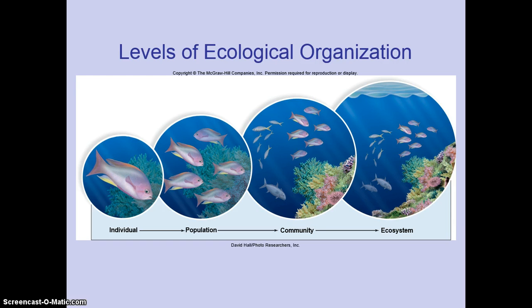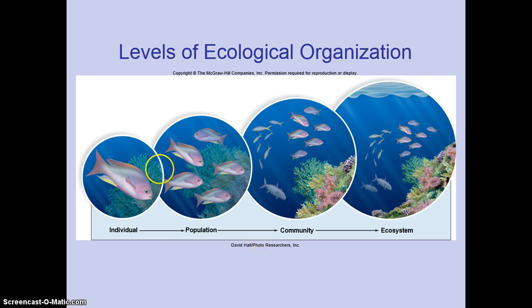Levels of organization. When we talked about levels of organization from atom up to organism, we talked about atoms going together to make up molecules, molecules make up organelles, organelles make up cells, cells make up tissues, tissues make up organs, organs make up organ systems, and organ systems make up organisms.